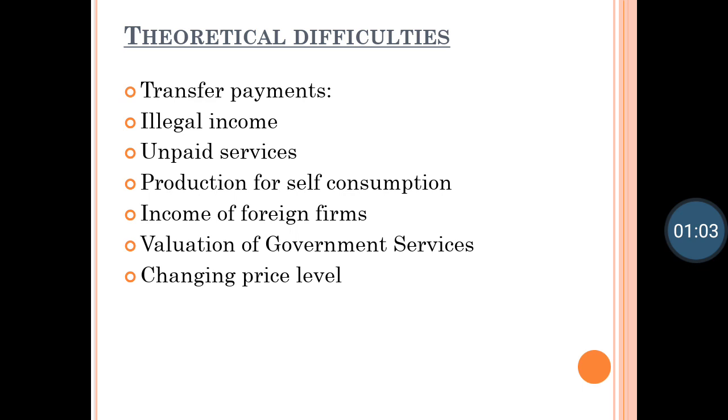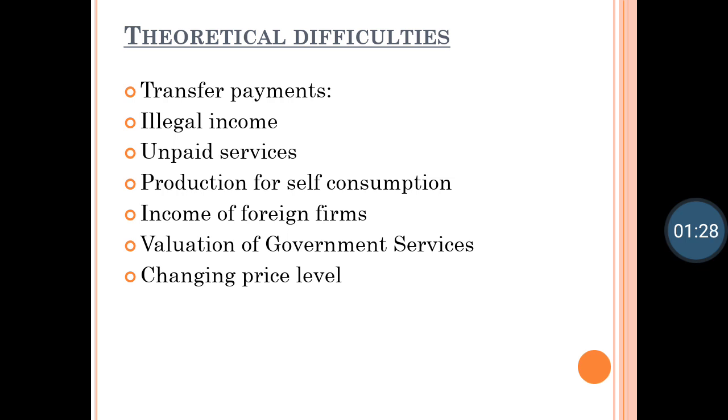Theoretical difficulties. Now you have already learned about three measures of calculating national income, that is product method, income method and expenditure method, and we have also seen some of the problems while calculating national income in all the three methods. So taking it to a conclusion, let us see what are the theoretical difficulties while calculating national income.